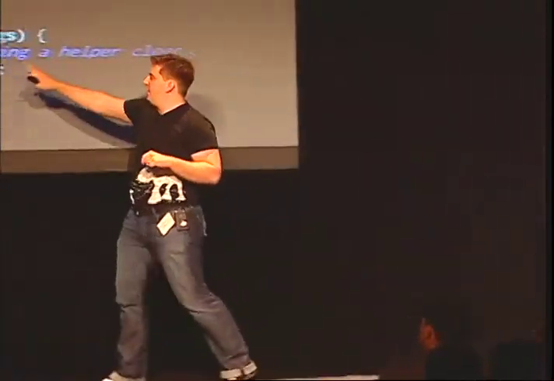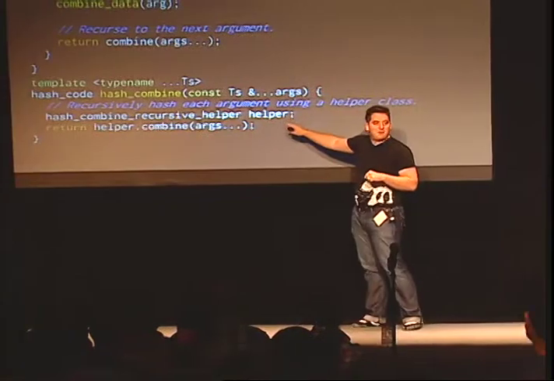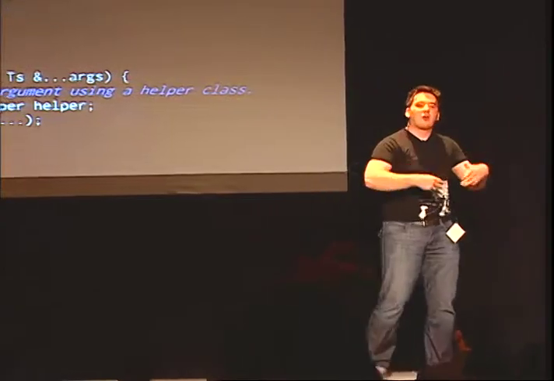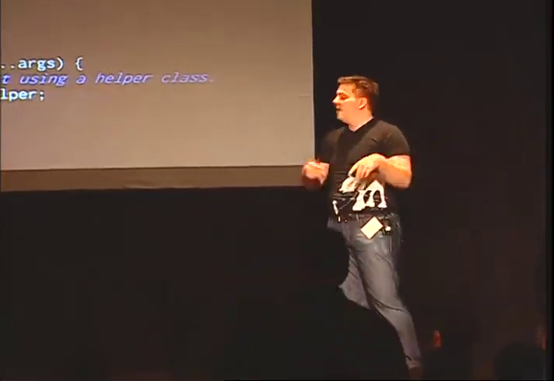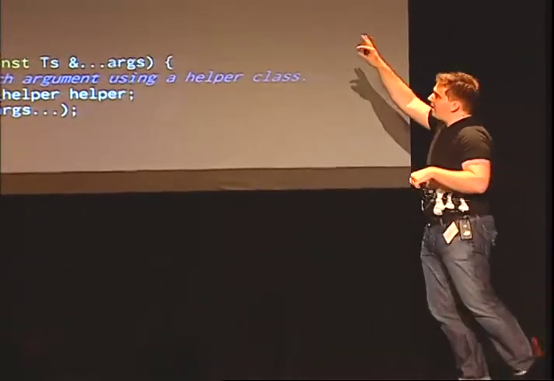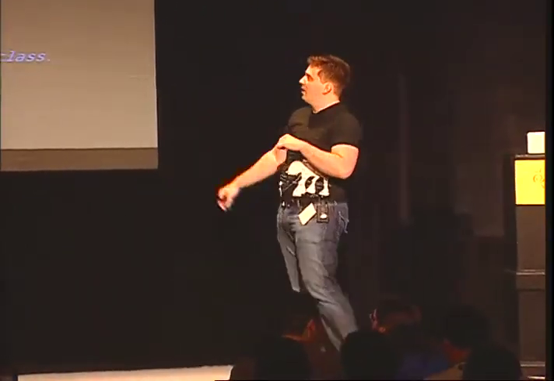So this is what hash combine ends up looking like in C++11. And the really scary thing to me is that this is something that C++11 made a lot worse. So in hash combine, what we have is this nice, variadic function template. It's really pretty, right? Thank you, Doug. All right, and now we have this recursive helper, because the way that variadics work is that they kind of recursively peel off the arguments, and they build up the state necessary to produce an answer. So up at the top is a vague sketch of what this recursive helper might look like. It keeps all of the state that we need as we go through this, right? And it has its own variadic, and it's doing that kind of recursive peeling down. There's a base case as well that isn't particularly interesting.